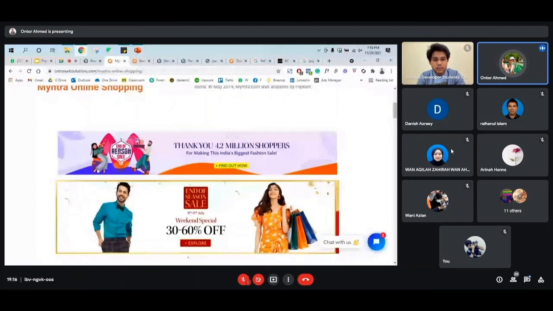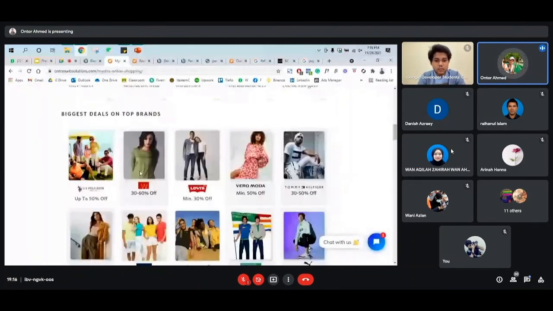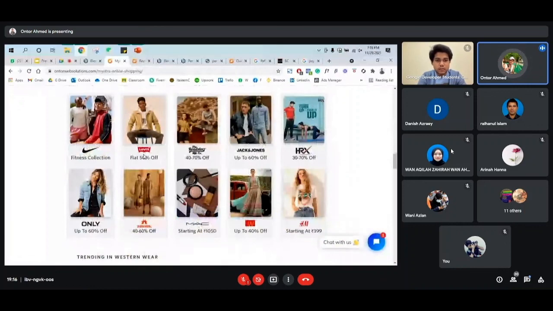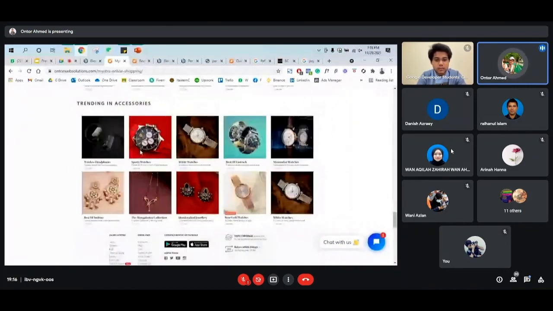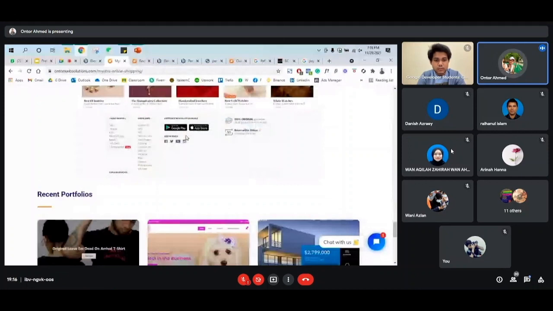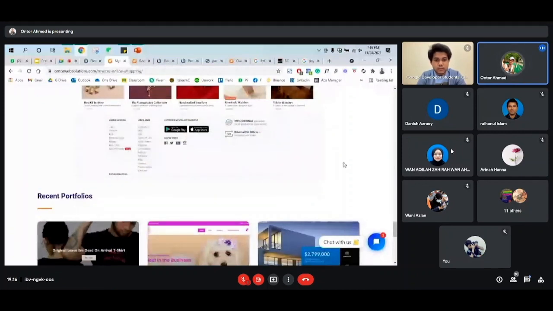We have all the products, categories, trading, western wear, and this is the footer. So this is like one image. We didn't put the link because sometimes people change their website, move it from one link to another, or make modifications.